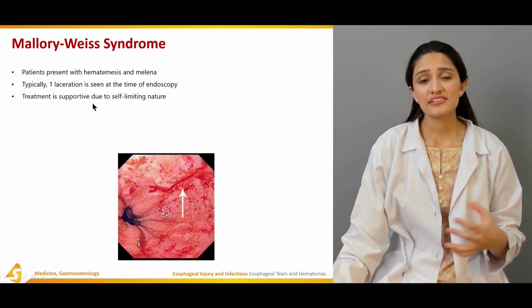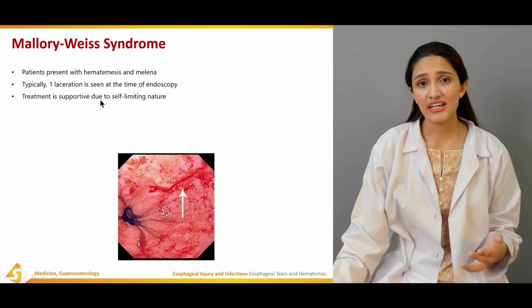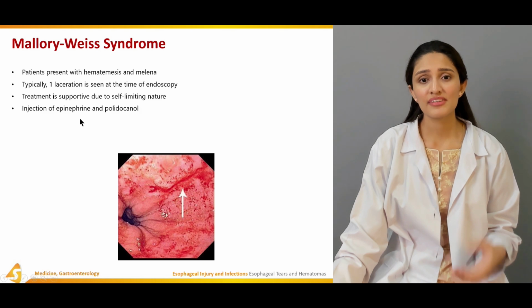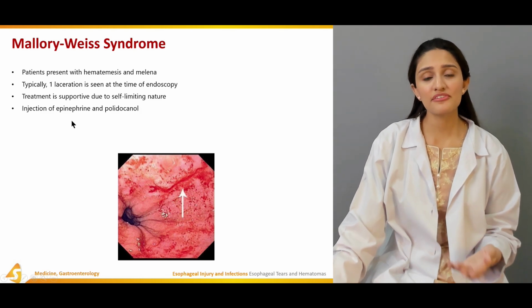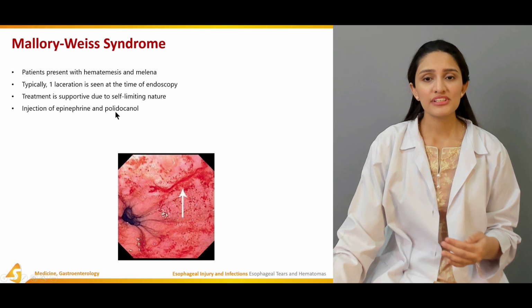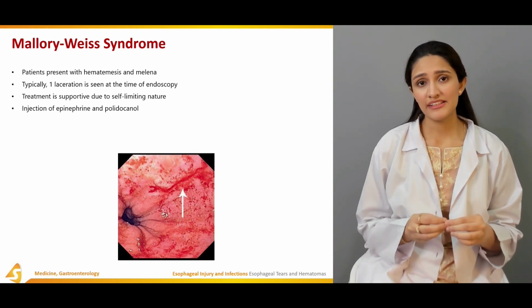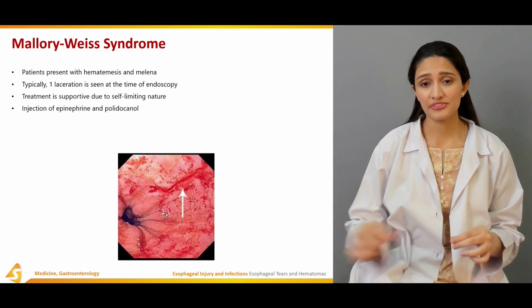So the treatment is supportive if the bleeding is of a self-limiting nature. Other than that, injections of epinephrine and polidocanol can be used to reduce the bleeding from the laceration or the tear.